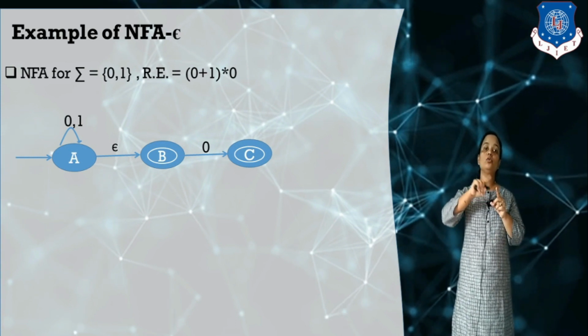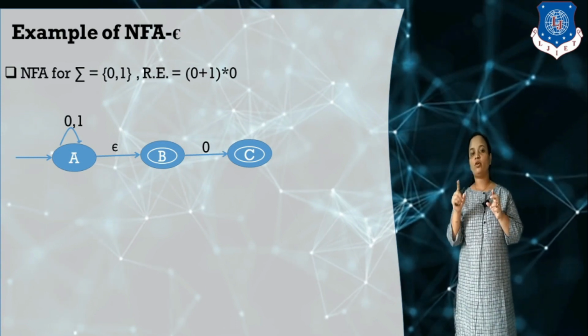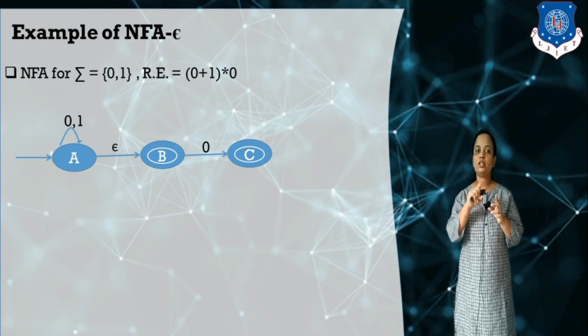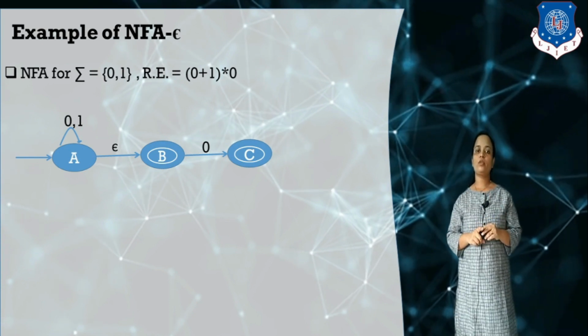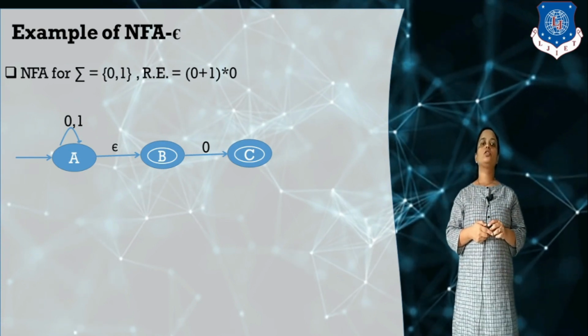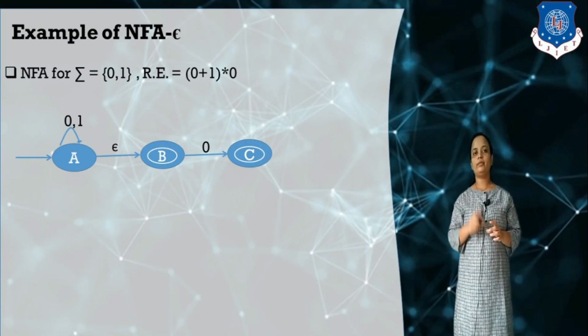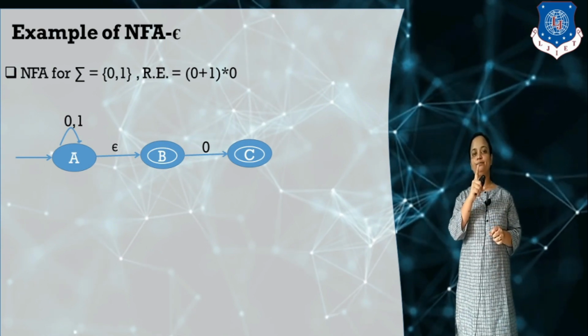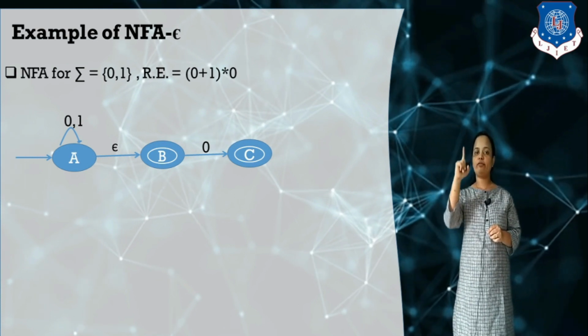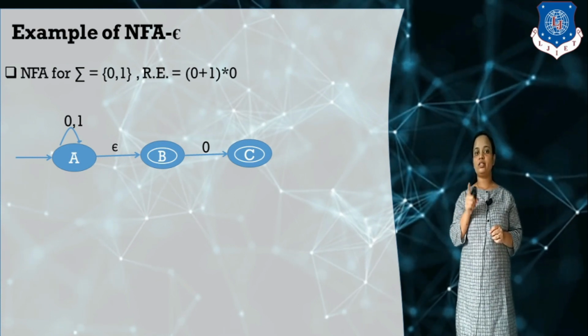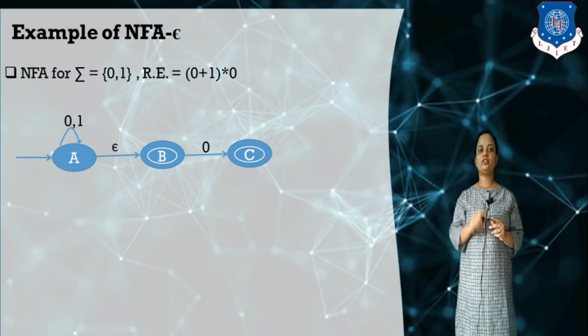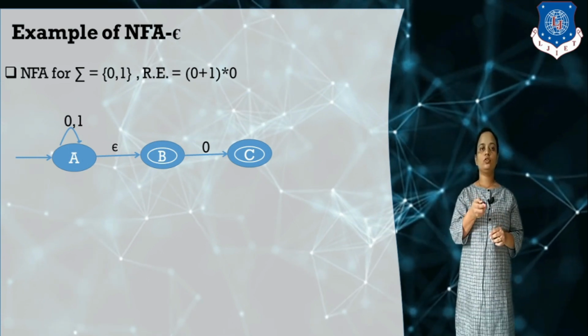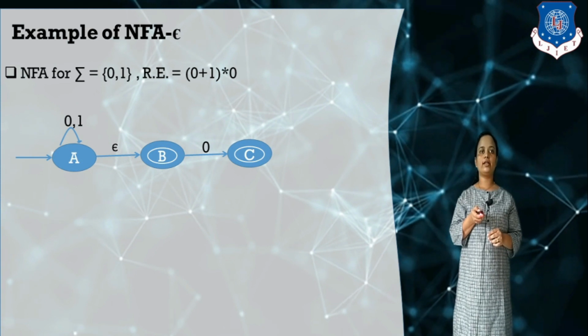Using not any input symbol, any input alphabet, only the null symbol, we can move from state A to state B. I hope it is clear to you, but there is one change in this example. B is not a final state, C is the only final state for this diagram. Always remember this thing.